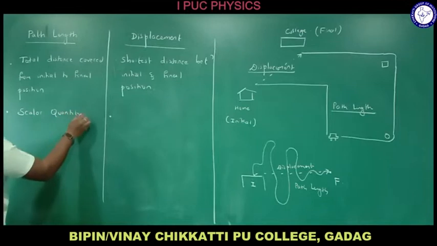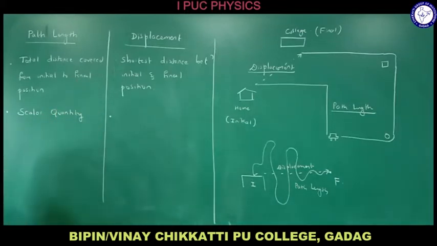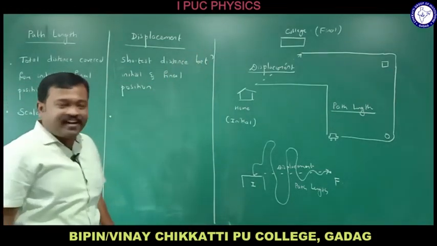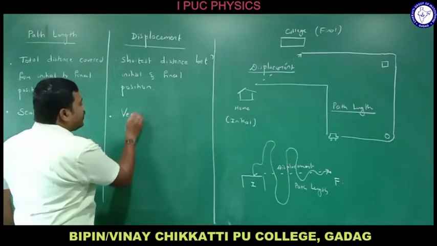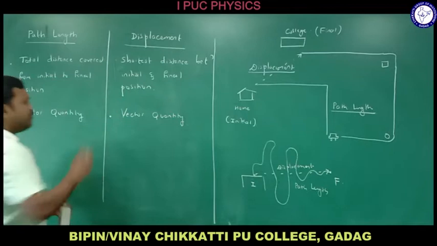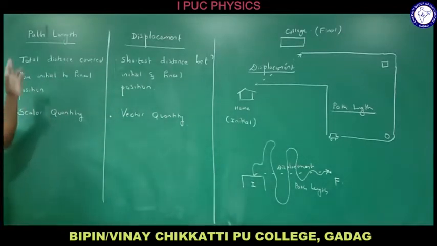Yes, because it has only magnitude. It is not having a particular direction. But displacement has a particular direction, always towards the final position. So this is a vector quantity. Displacement is a vector quantity, and path length is a scalar quantity.